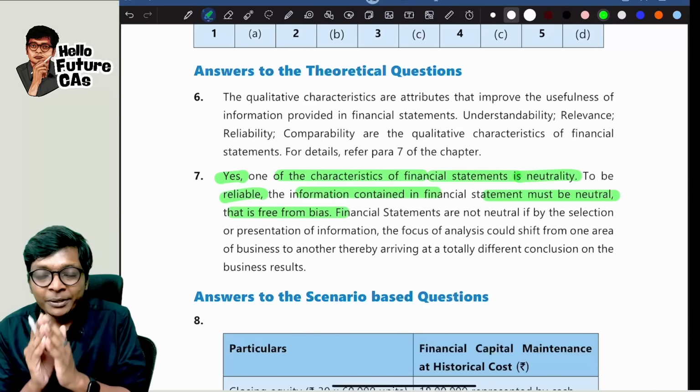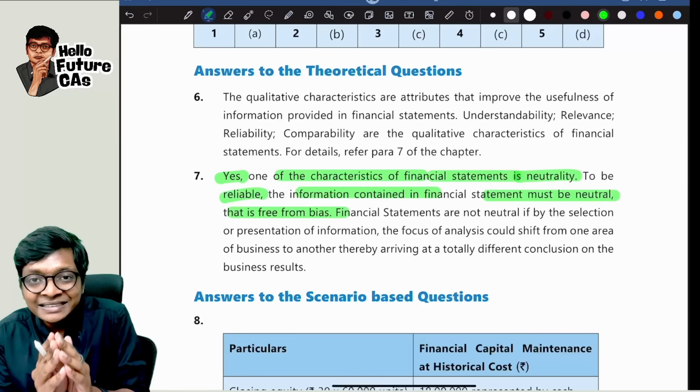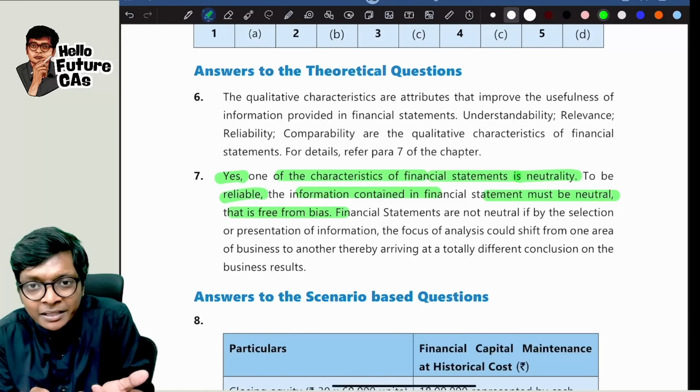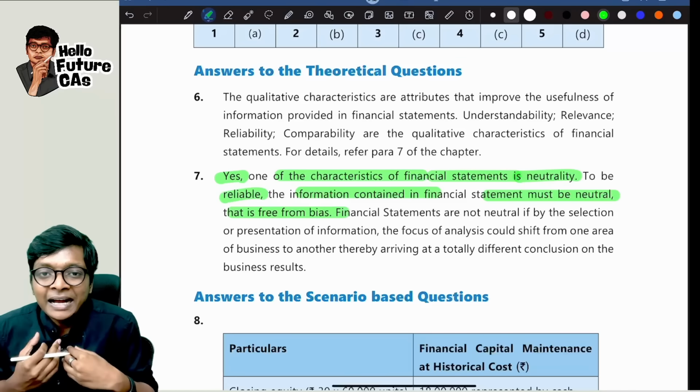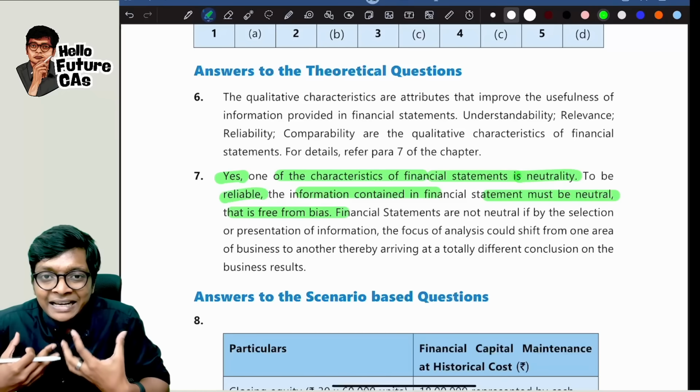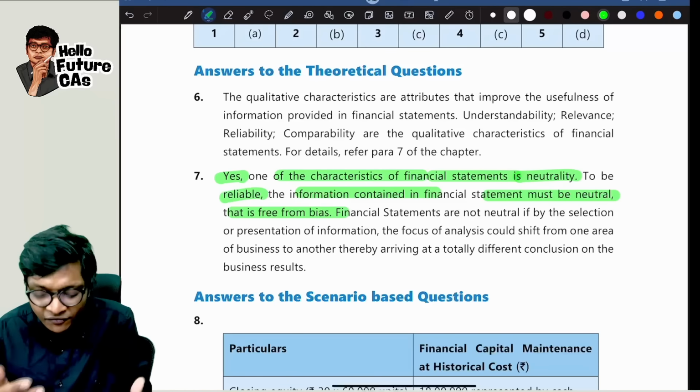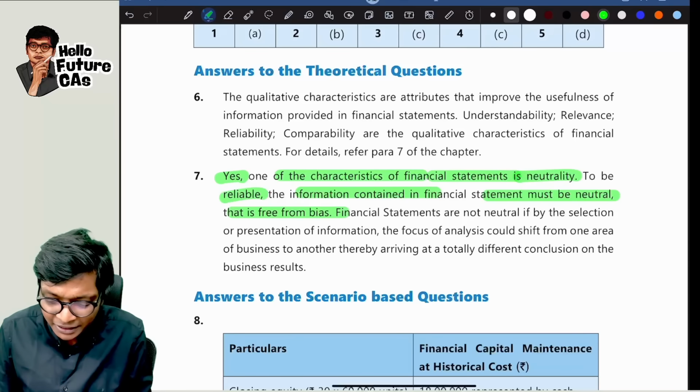That means, because this person is my friend, this creditor is my friend, we are not paying him. I am removing him from my liabilities so that he is also saved, I also don't have to pay him. As a director, I get a benefit. No, it should be free from bias. The presentation should be very neutral.